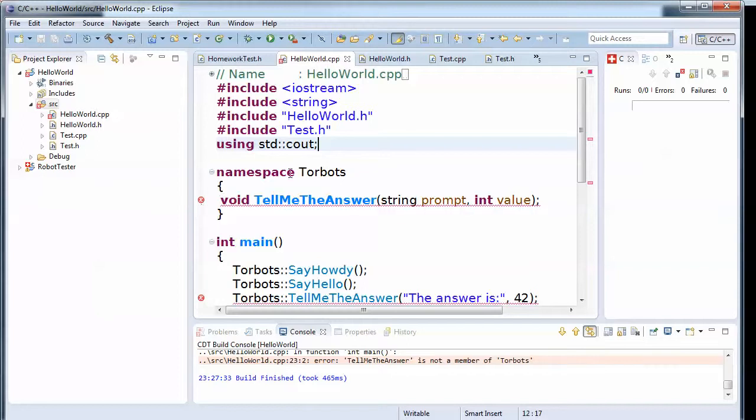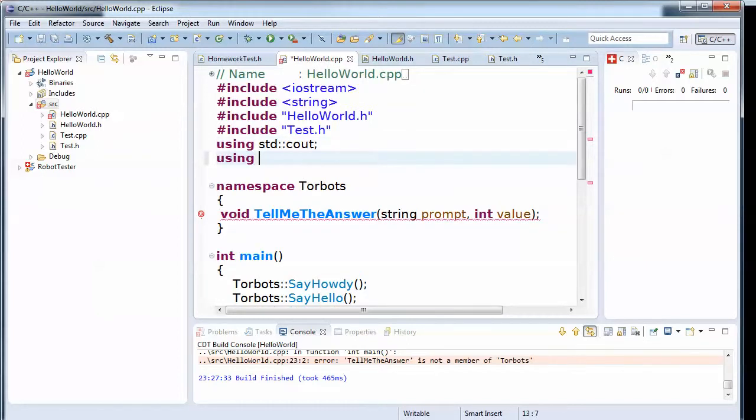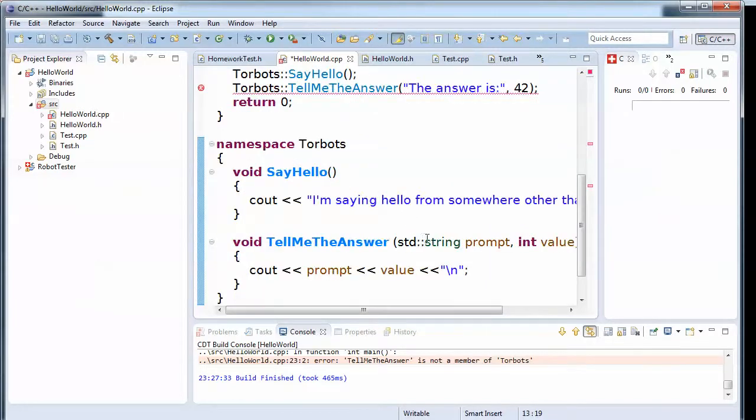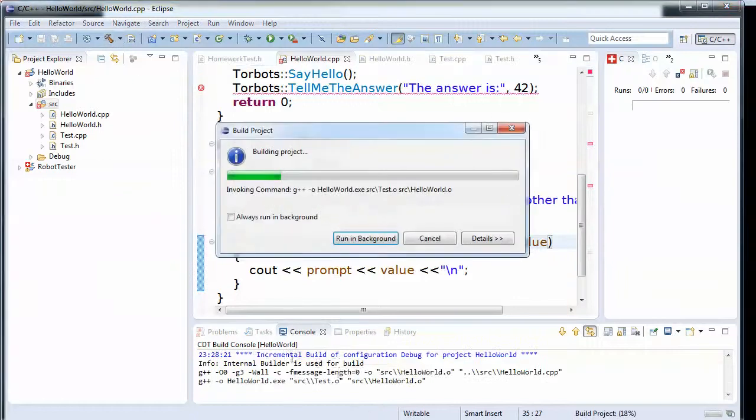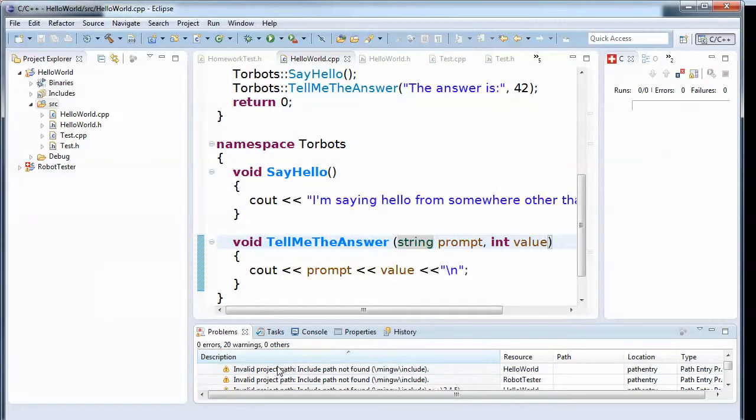Now we have an error up here. Let's do it this way. I could just type it in again, but you can see why this is convenient, so that you don't have to remember everywhere you use string to put it. So now we can get rid of this. And let's try compiling that again. And let's bring up the problem. I'm not sure why we have all these warnings. Typically you don't want to leave any warnings in your code. This looks like a configuration issue from some other project I've added, so we're not going to worry about it right now.